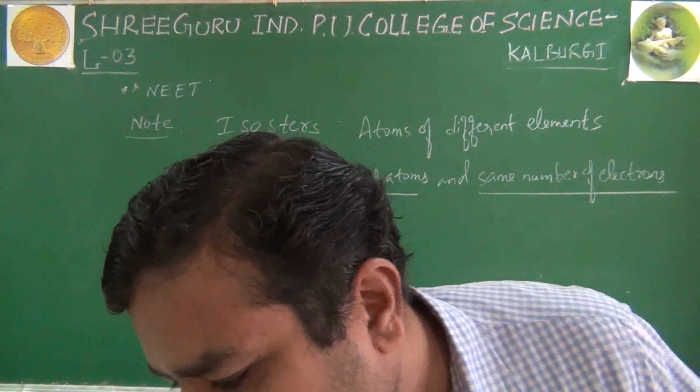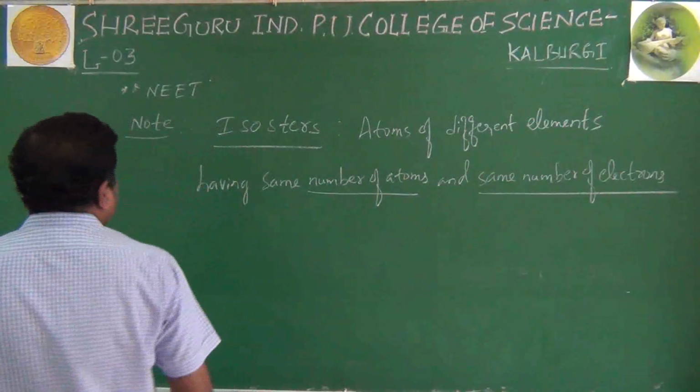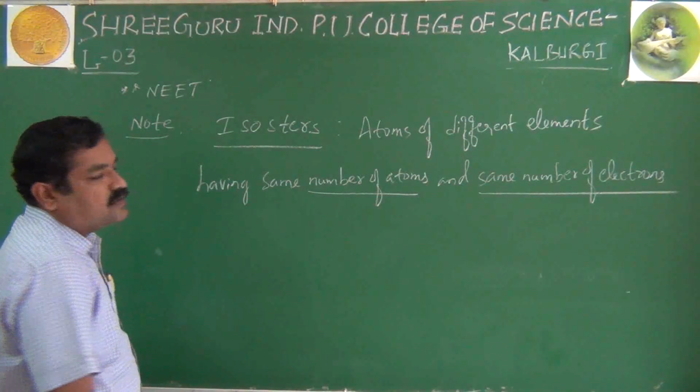So these are called isosters. Especially it is very important for NEET and JEE examinations.